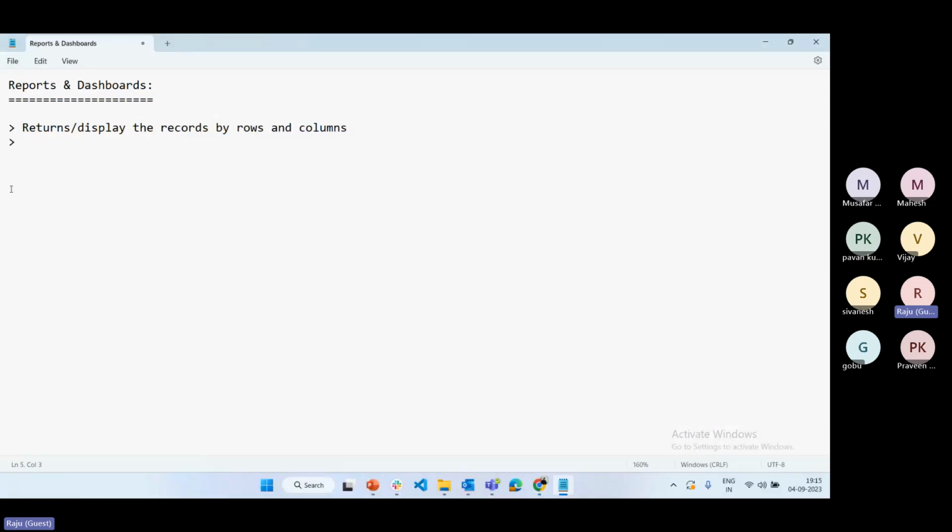By using reports and dashboards also, same as list view, we can display the data as rows and columns. Now, one more thing: by using reports, we can display one object or more than one object's data in the report.